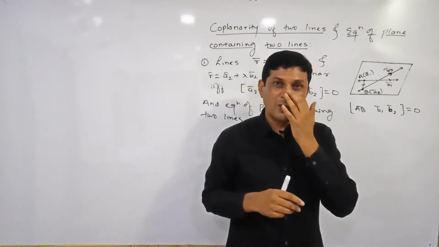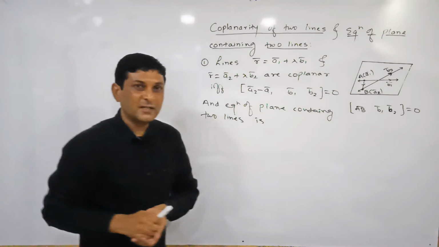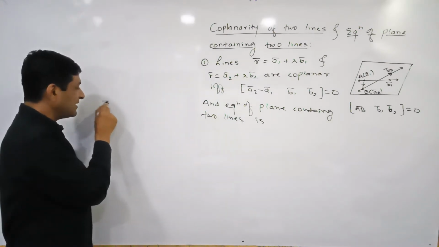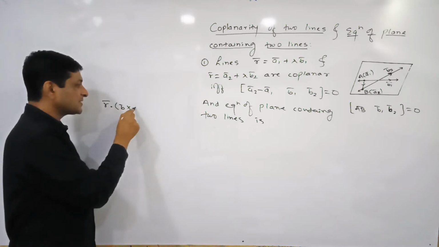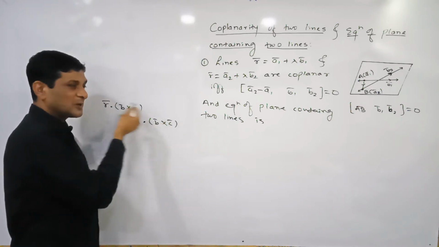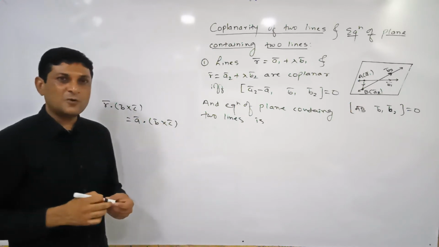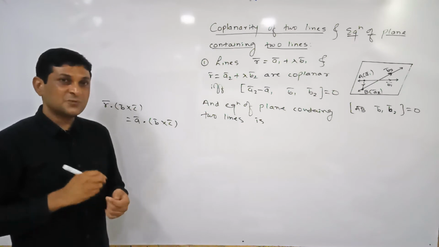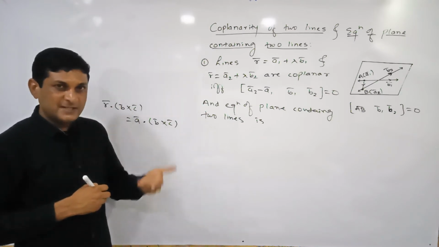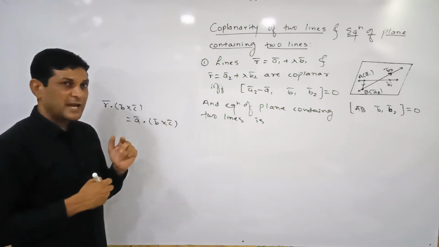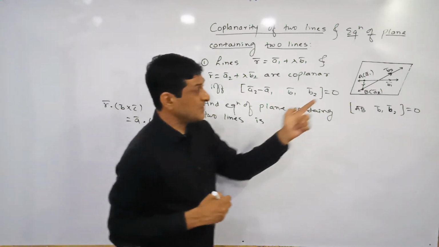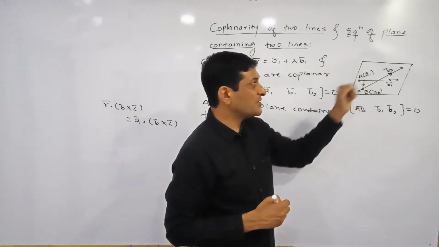And we have proved one formula to find the equation of a plane if the plane passes through one point and is parallel to two vectors. What is that formula? R bar dot B bar cross C bar is equal to A bar dot B bar cross C bar. This formula we have already proved to find the vector equation of a plane. It is applicable if A bar, the position vector of one point on the plane, is given to us, and B bar and C bar are two vectors parallel to the plane. Here one point on the plane is already known to us. What is its position vector?